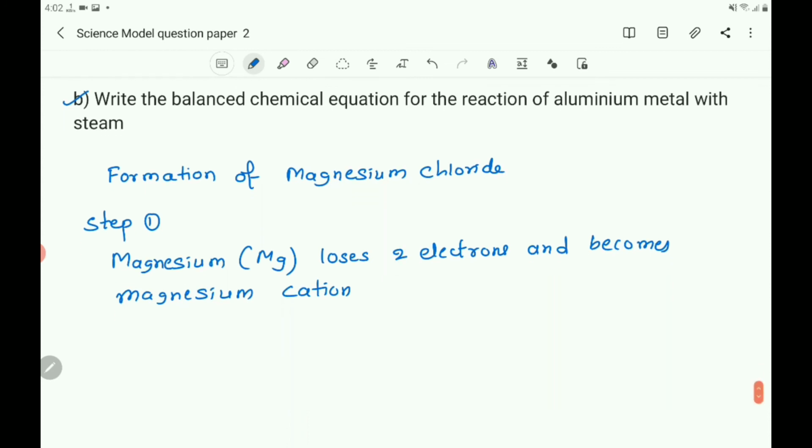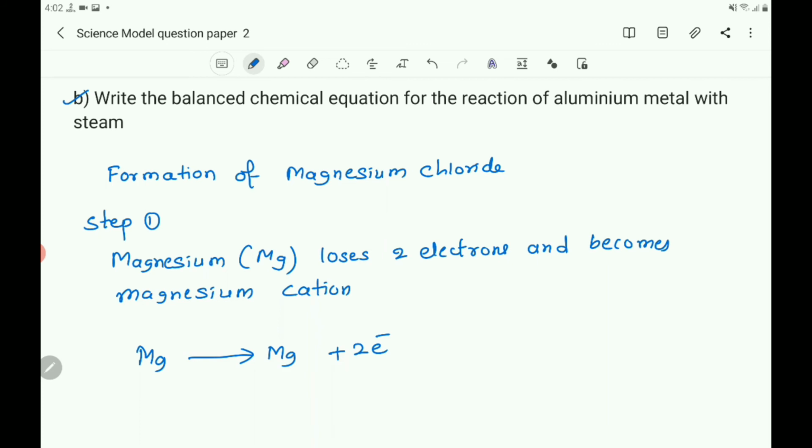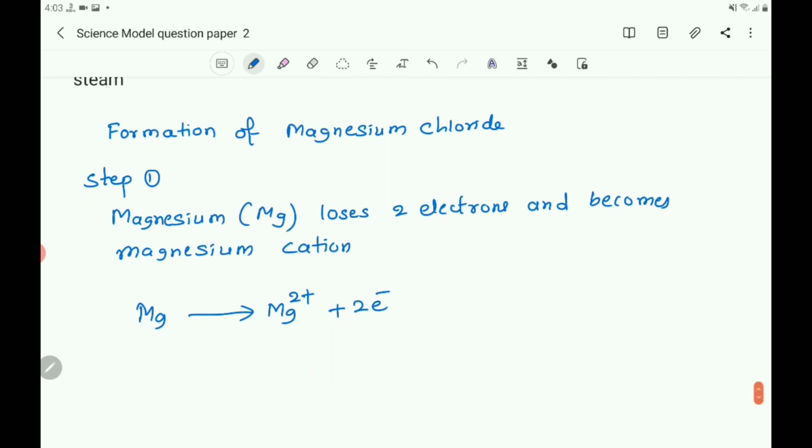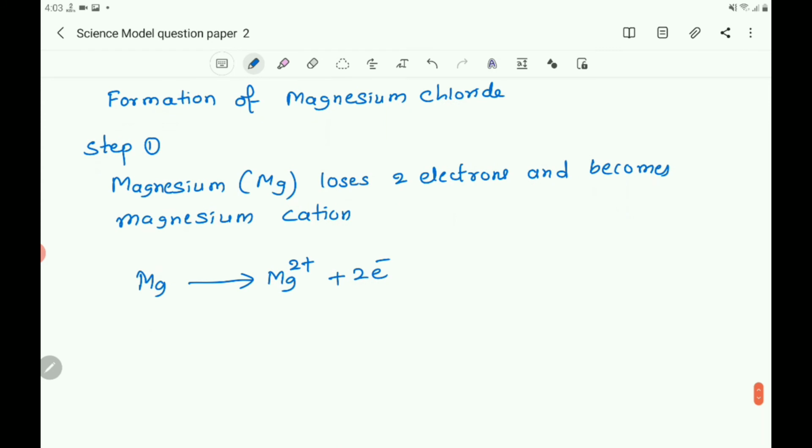So you write that Mg loses 2 electrons and becomes Mg2+, that is magnesium cation.